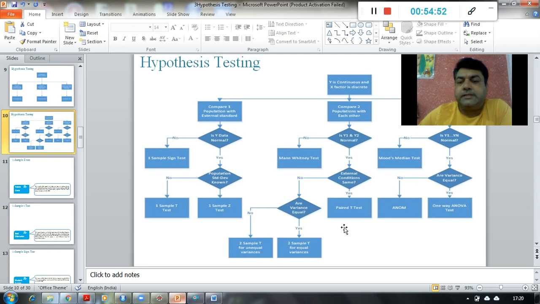And in the next session we will discuss what is paired t-test and when it is used, and then we will use one example of ANOVA, analysis of variance, right? So these two things we will do in the next session, and then after that we will see what if my data is discrete, right?